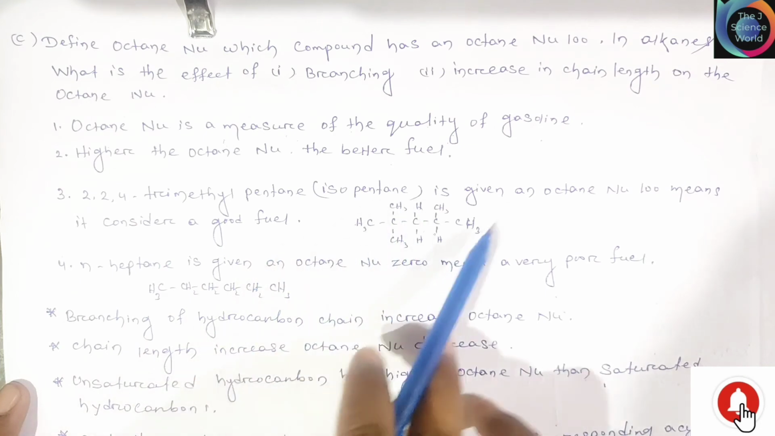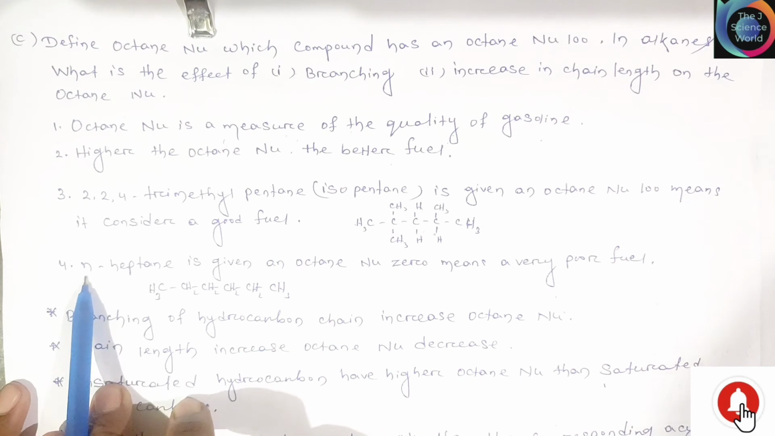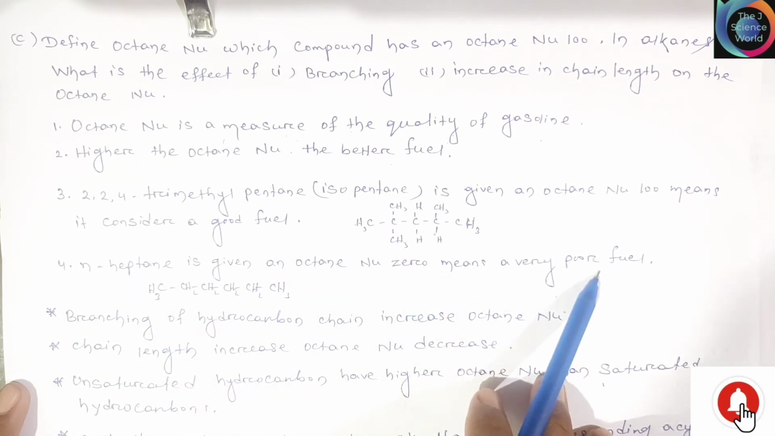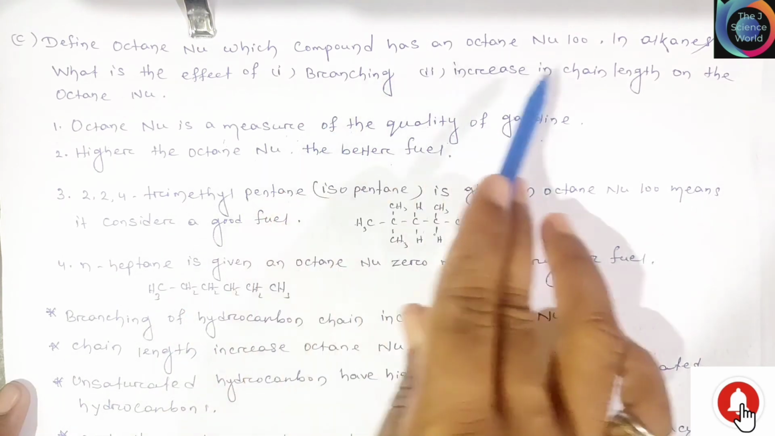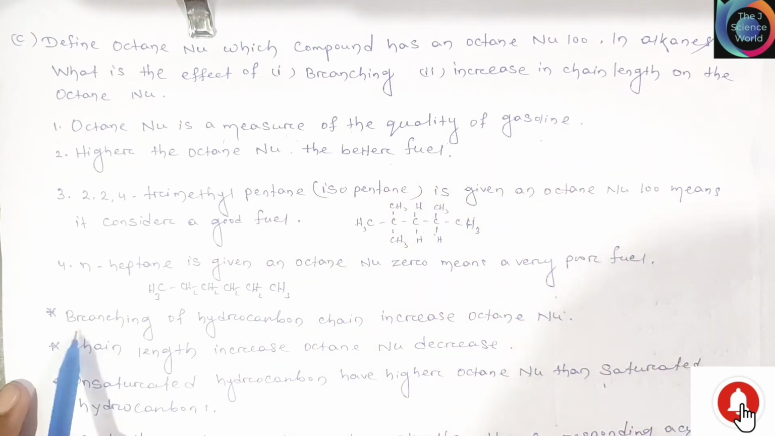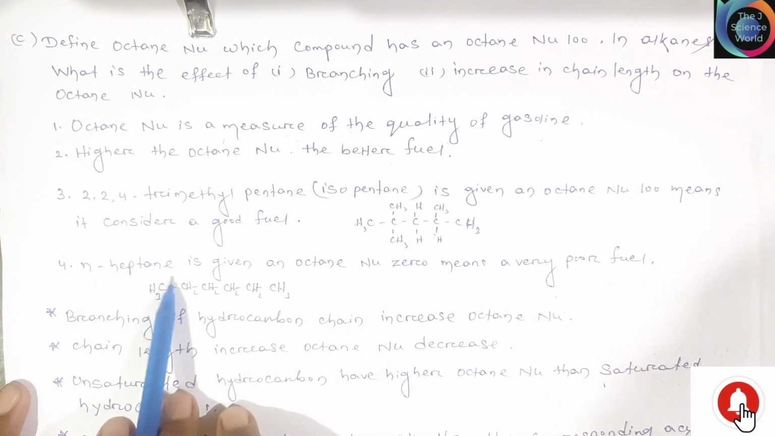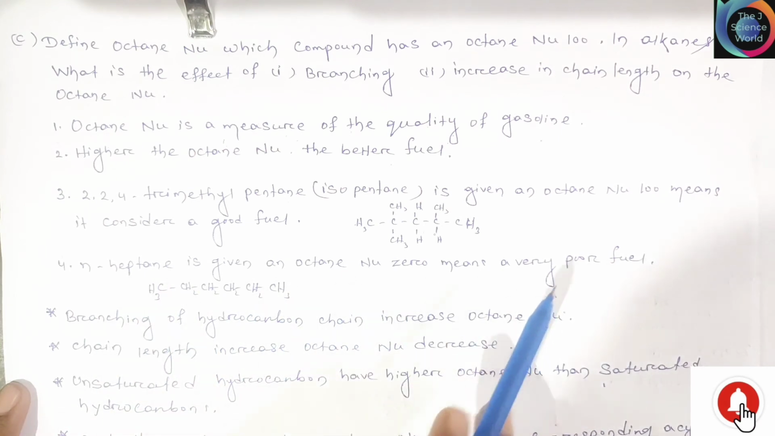Have a look. This is the structure of 2,2,4 trimethyl pentane. Friends, n-heptane is given an octane number 0, which means a very poor fuel. This is the structure of n-heptane. So friends, branching of the hydrocarbon chain increases the octane number, and increasing chain length decreases the octane number. You simply say that in n-heptane the chain length is increased. This is our very poor fuel.